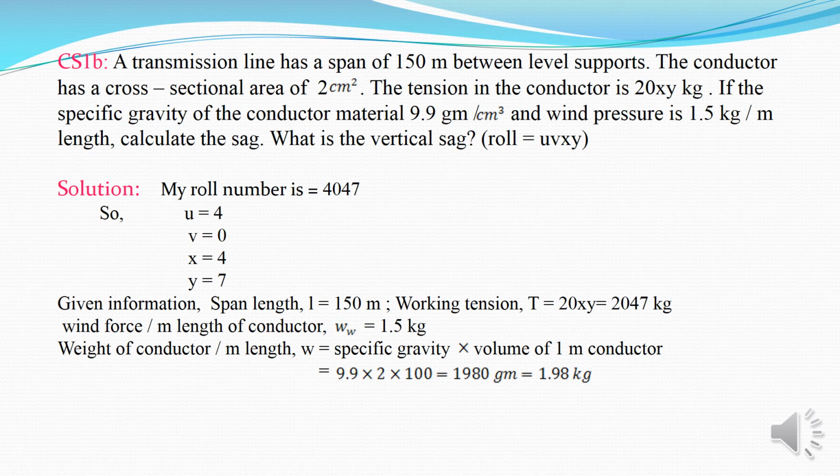Now wind force per meter length of conductor Ww equal 1.5 kg, and weight of conductor per meter length small w equal specific gravity into volume of 1 meter conductor. If we calculate this equation, we will find the value of weight of conductor per meter length 1.98 kg.